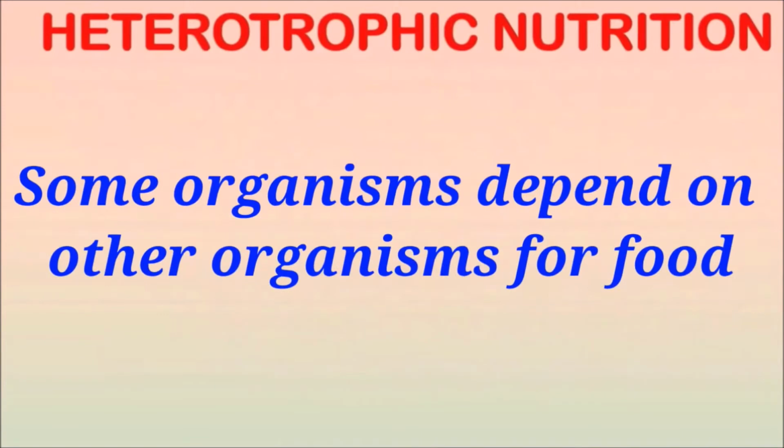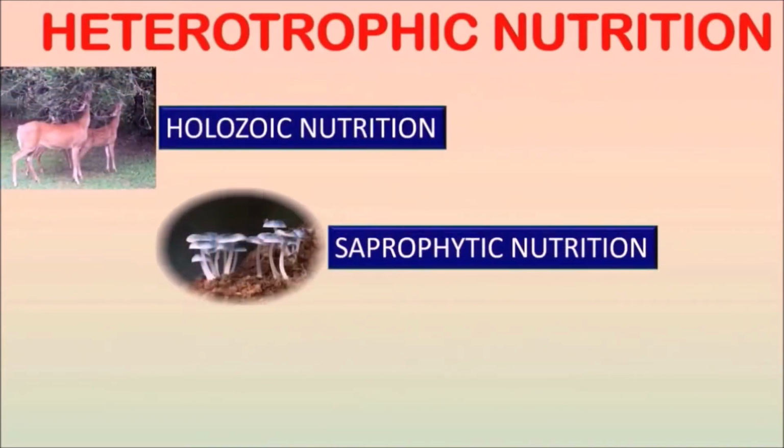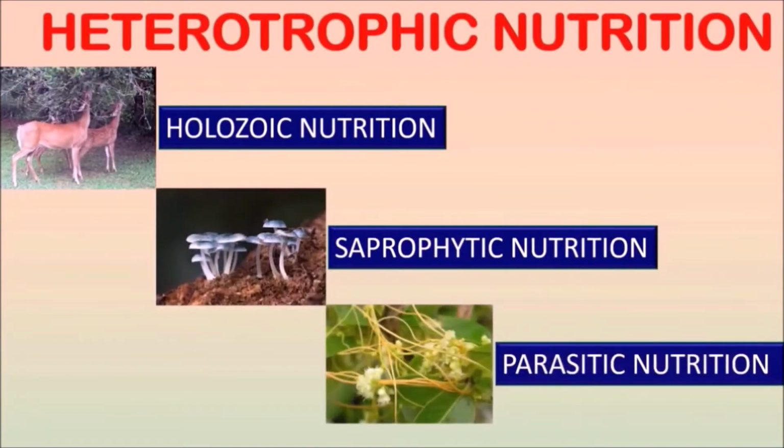Heterotrophic nutrition. Some organisms obtain food from other organisms. That is, they depend on other organisms for food. Such a mode of nutrition is known as heterotrophic nutrition. It is of three types: holozoic nutrition, saprophytic nutrition, and parasitic nutrition.